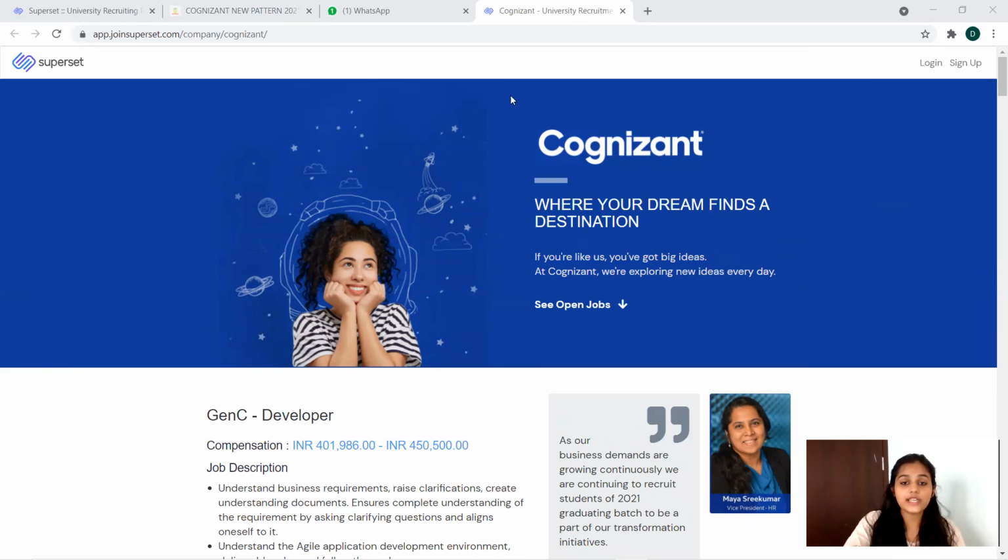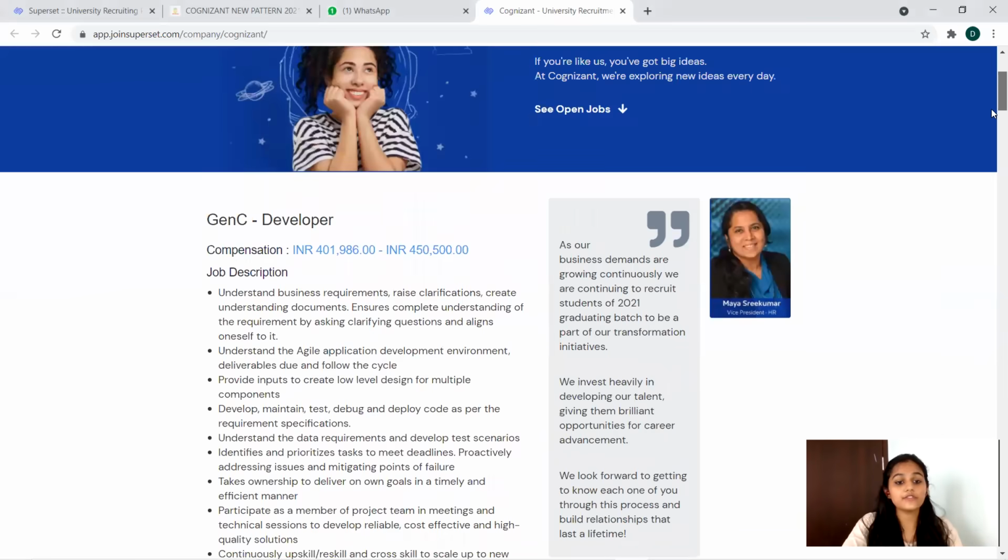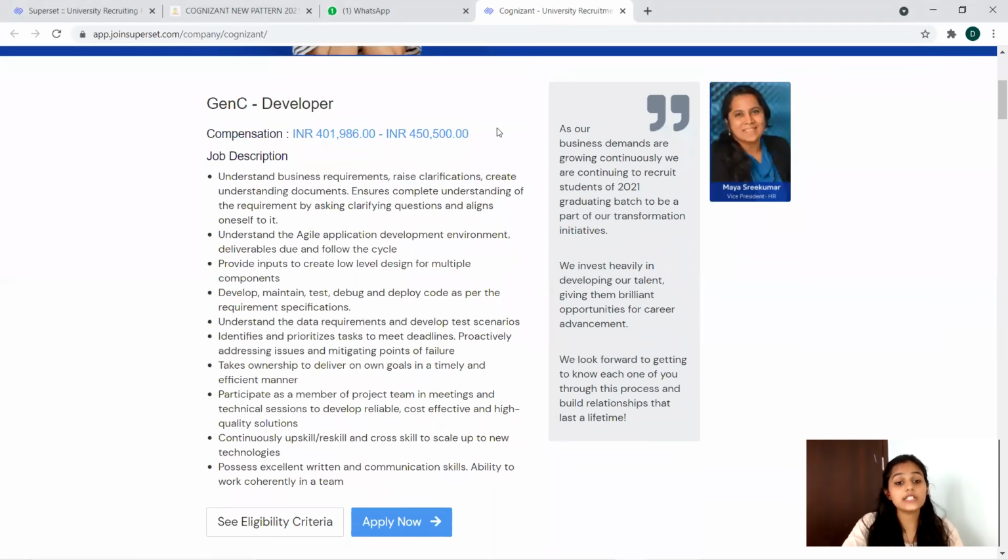So to apply for Cognizant, you have to go through Superset. So you can see Cognizant is hiring for the developer position, and the compensation is 4 plus LPA. Now let's see the eligibility criteria.